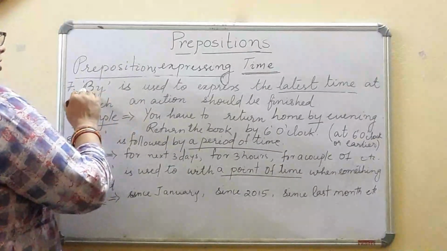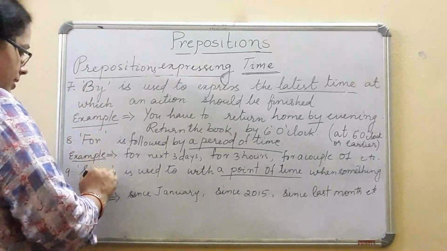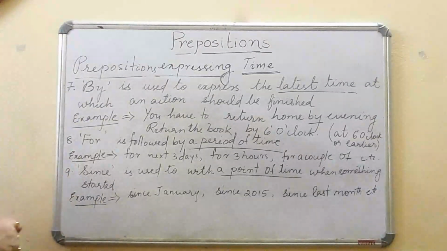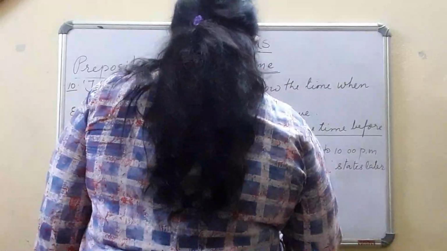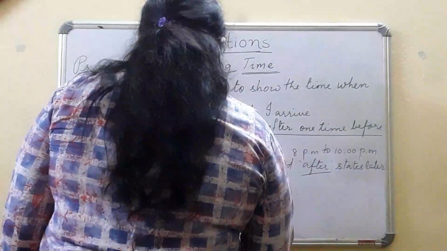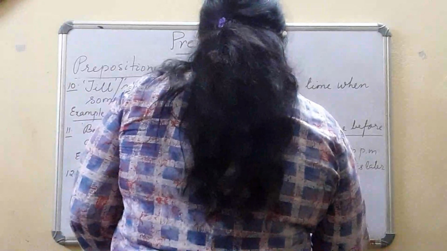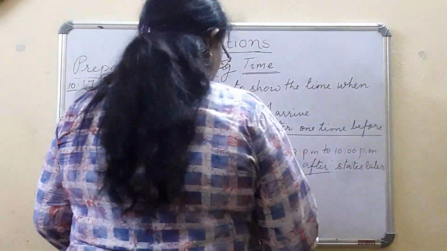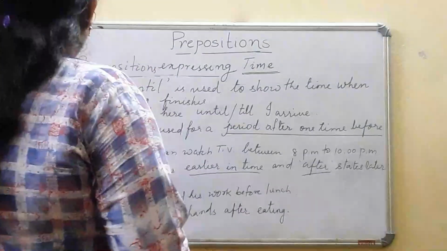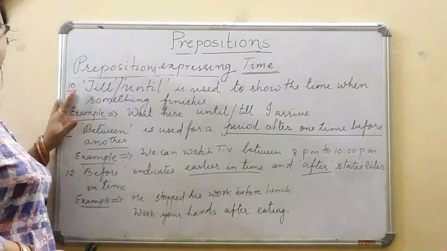So in this slide you are going to see by, for and since. Just have a look. Let's see now till and until, where we are using.